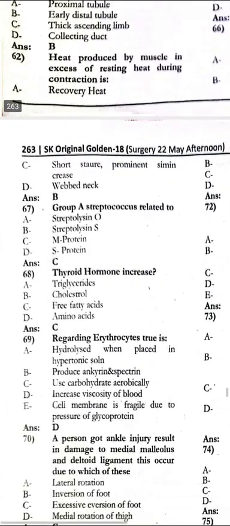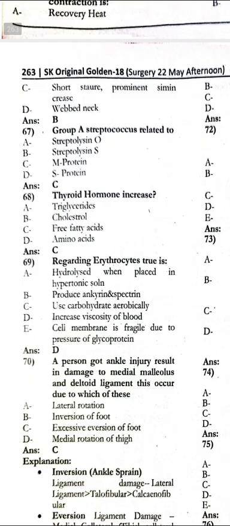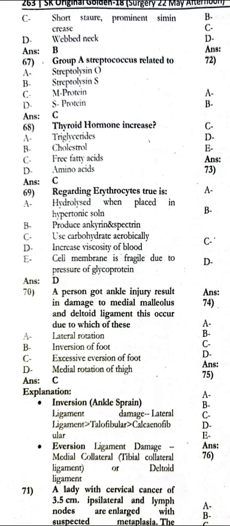Next, the group A streptococcus is related to the M protein. The thyroid hormone increases free fatty acids. Regarding erythrocytes, true is increased viscosity of the blood. The person got ankle injury resulting in the damage of the medial malleolus and deltoid ligament. This occurred due to which of the following? There is the excessive eversion of the foot.